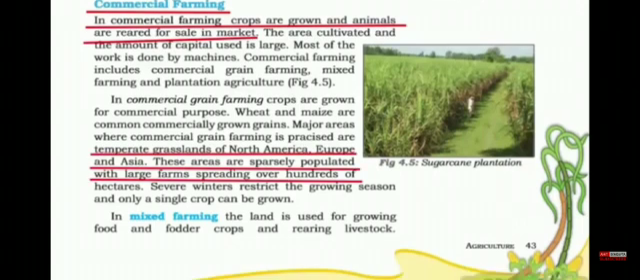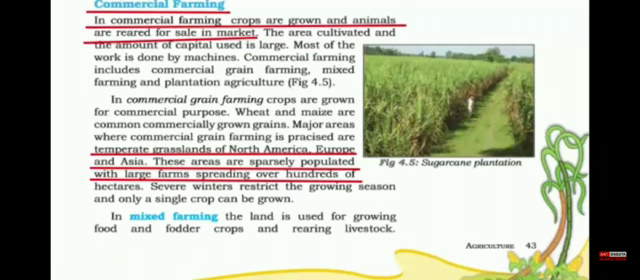Usually this type of farming is practiced in areas of temperate grasslands of North America, Europe and Asia. Because if you see, these areas are highly populated with large farms spreading over hundreds of hectares, and you also have a lot of rivers flowing in this region. And we have read many times that where there is a river, there is a huge civilization. And therefore commercial farming is very famous in these areas.